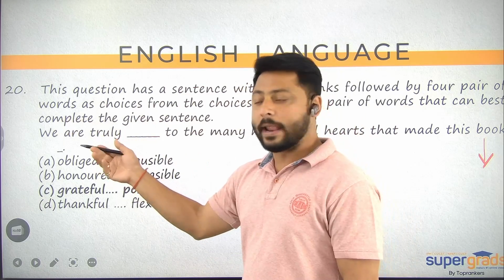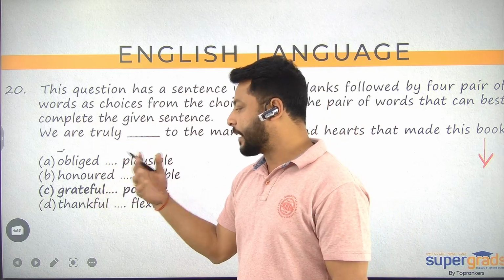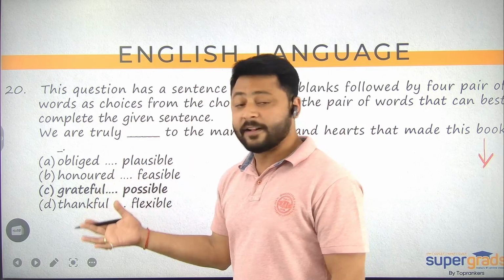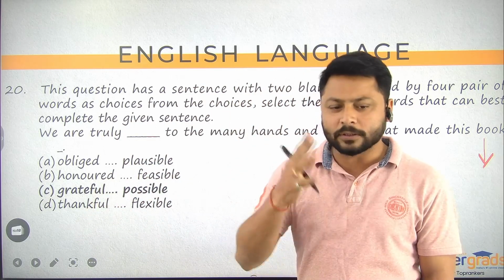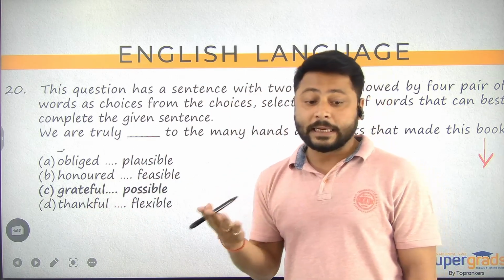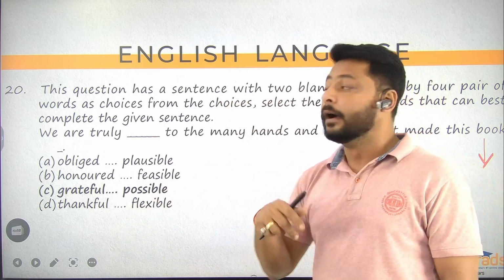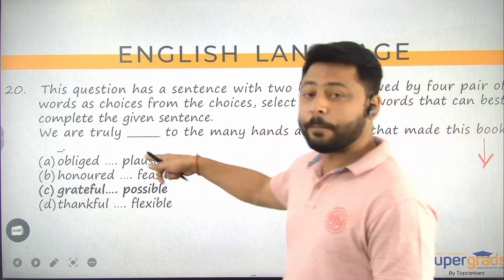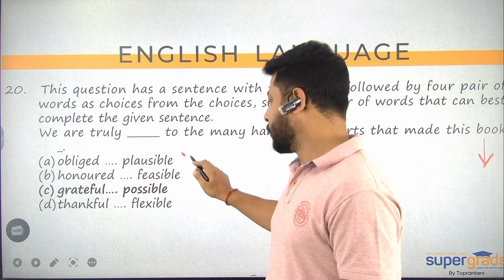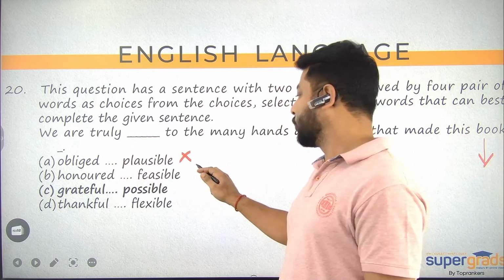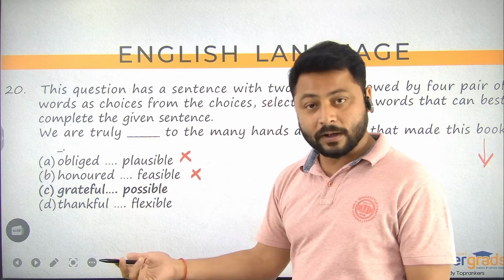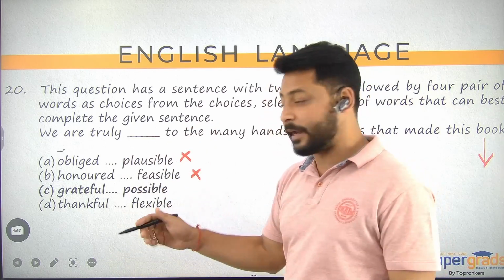So we can feel obliged, we can feel honored, we can feel grateful, we can feel thankful. So यहाँ पर I don't think कि बहुत ज्यादा differentiate हम कर पाएंगे, इसलिए we will go towards the latter part and try to get the answer from there. Book के लिए क्या यूज करना है? Book plausible हो? No. Book feasible book है. So again, feasible book is not the correct choice and expression.